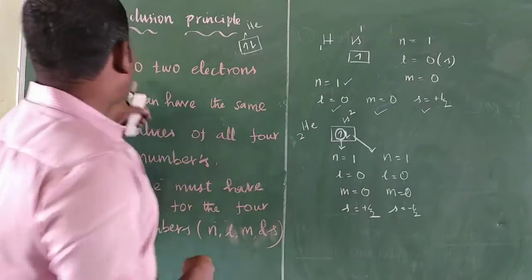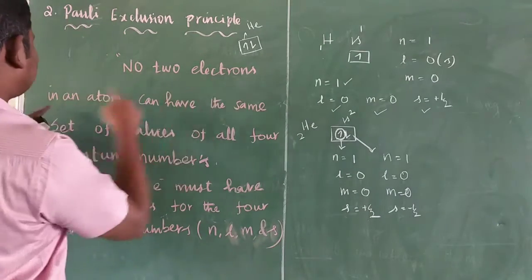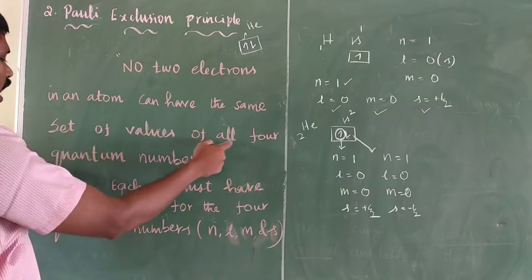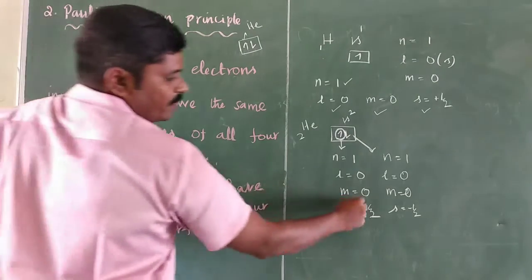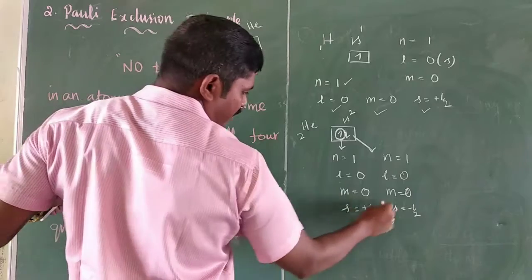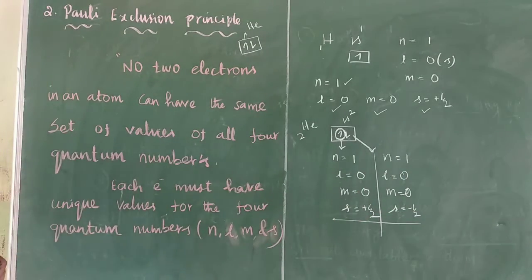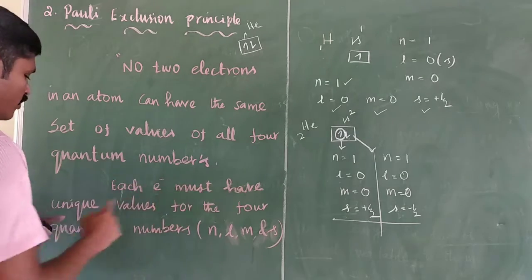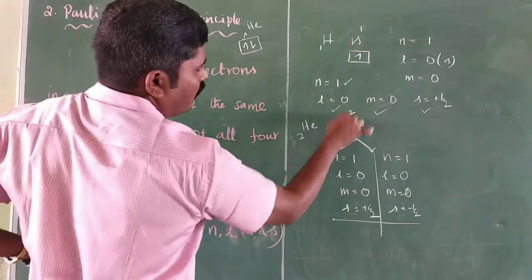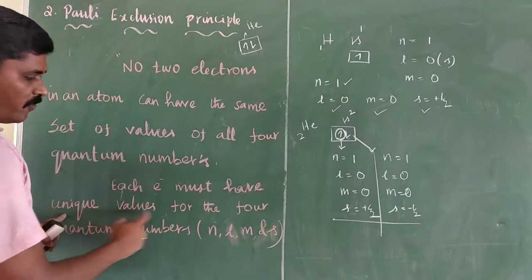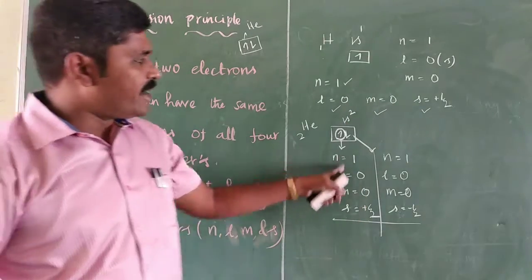Right? So no 2 electrons in an atom can have the same set of values of all 4 quantum numbers. They differ in the 4th quantum number, the spin quantum number. Each electron must have unique values for the 4 quantum numbers.